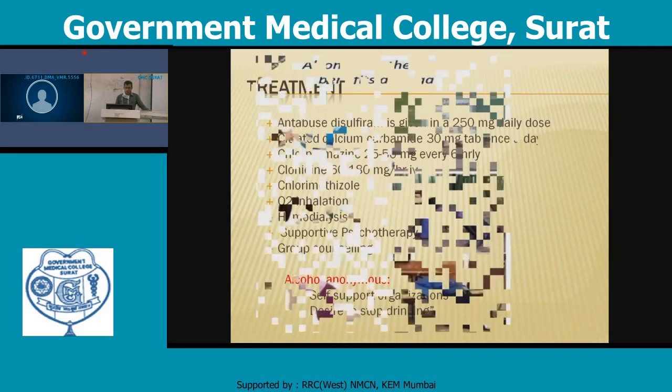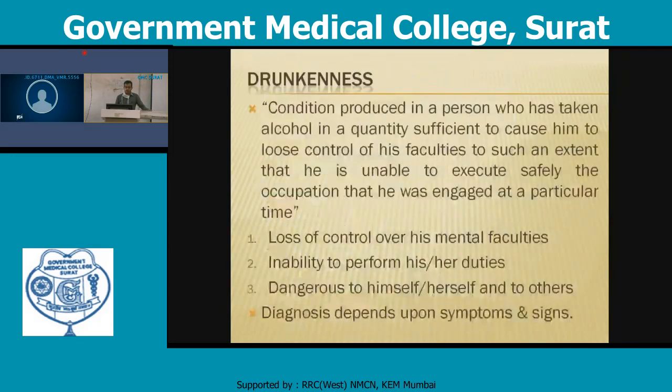Now what is drunkenness? It is the effect in which a person under the influence of alcohol commits a crime and is examined, and that person is known as drunk. The condition is produced in a person who has taken alcohol in such a quantity that it causes loss of control of his faculties to such an extent that he is unable to safely execute the occupation he was engaged in at a particular time.